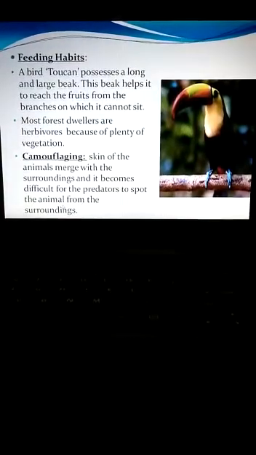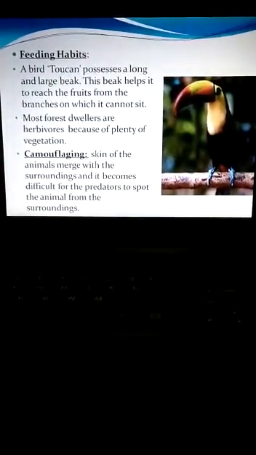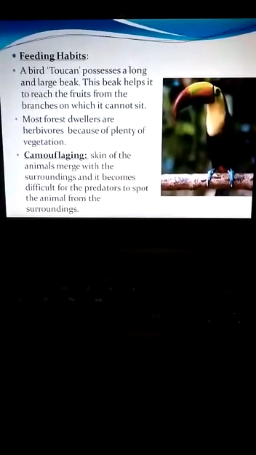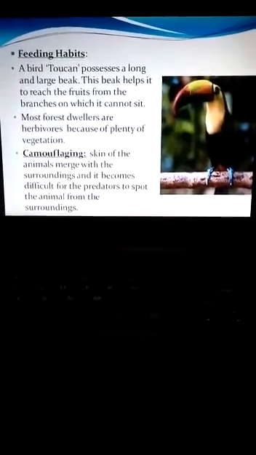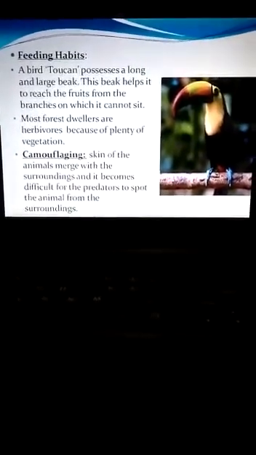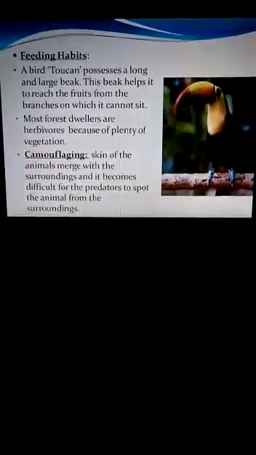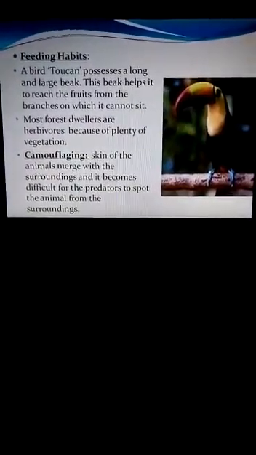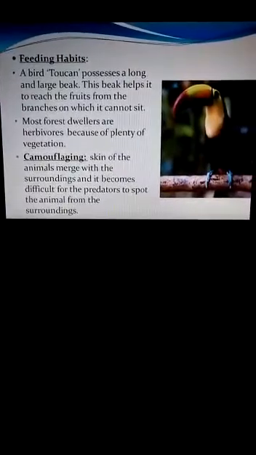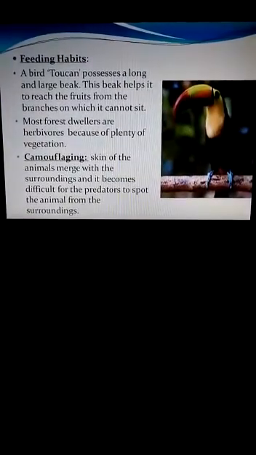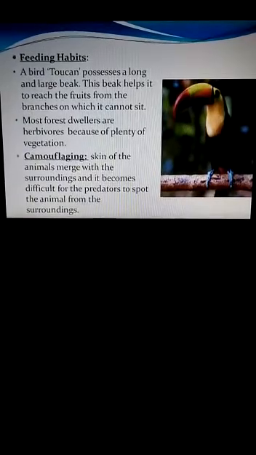The beak is very helpful for this bird to reach fruits from branches on which it cannot sit. Most forest dwellers are herbivores because of plenty of vegetation. As you know, this region is full of plants and trees, so most of the animals found there are herbivores.